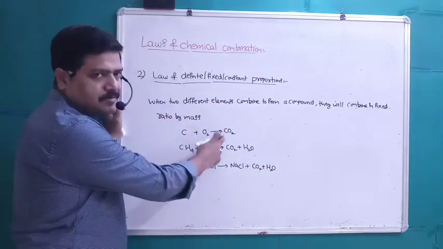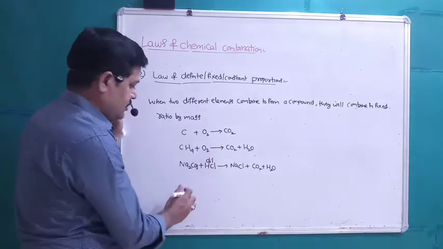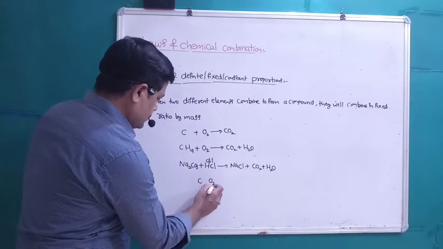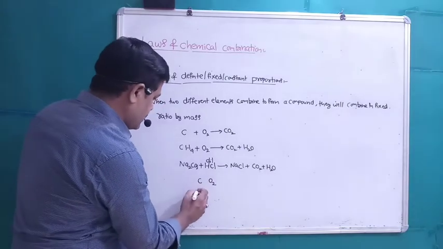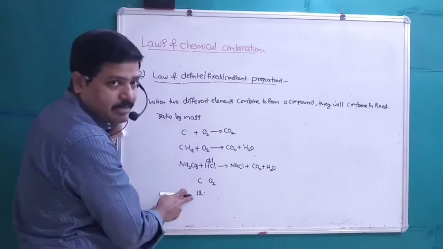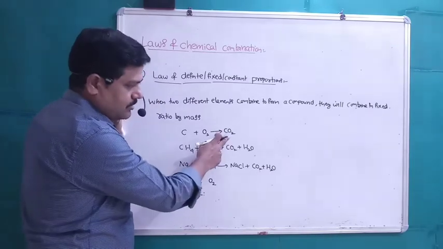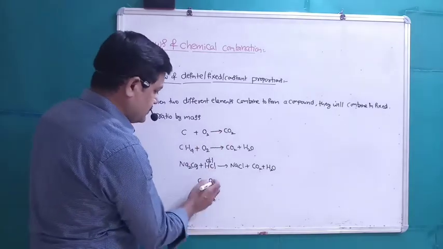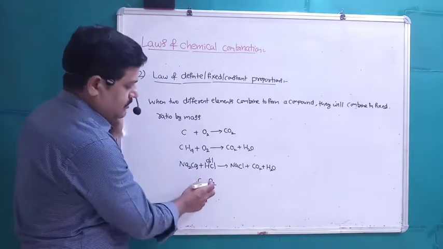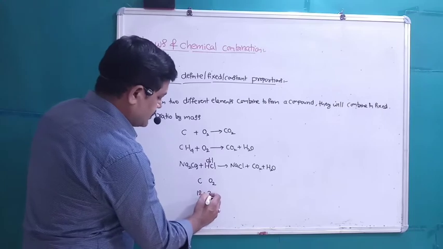Whatever the process of synthesis of CO2, take the mass ratio of carbon and oxygen. Carbon atomic mass is 12, and only one carbon atom is present in one molecule of CO2. For oxygen, atomic mass is 16, so for 2 oxygens it is 32.